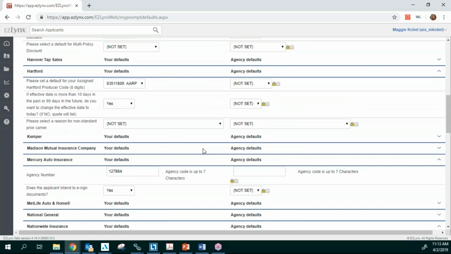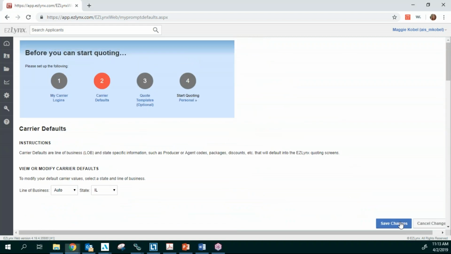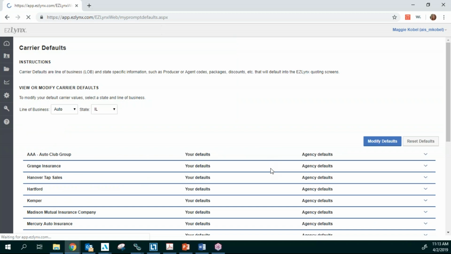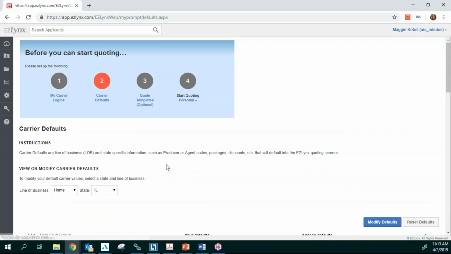Some of it will default for you when you're quoting, so it's not asking you the same questions over and over again. You want to put these in, then you're going to save your changes. That's really important. I worked with somebody the other day and they forgot to save their changes, so they did not save. Then you're going to do the same for the auto.